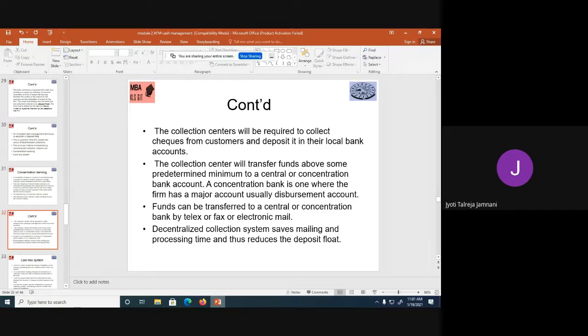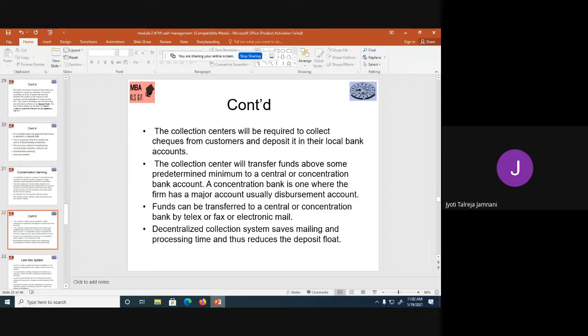And collection centers, like, suppose I have SBI branch Bangalore as my collection center. They will collect money and transfer it to Belagavi main branch SBI. Same way Kolkata and Chennai. So they will collect, and they will not send the entire money. They will keep a predetermined minimum and transfer the rest.